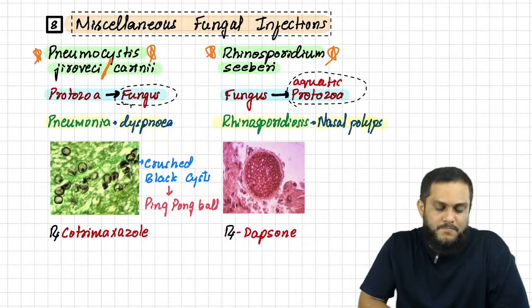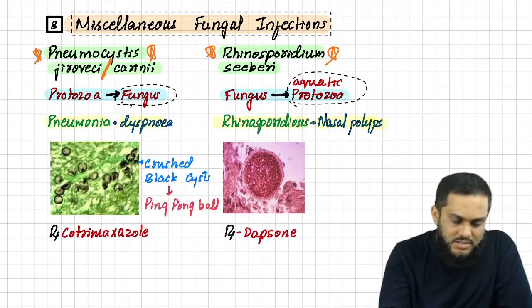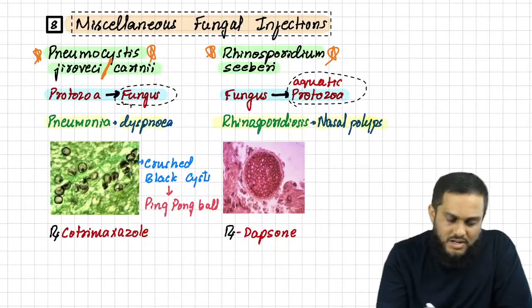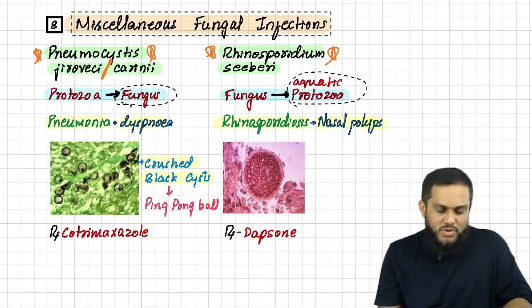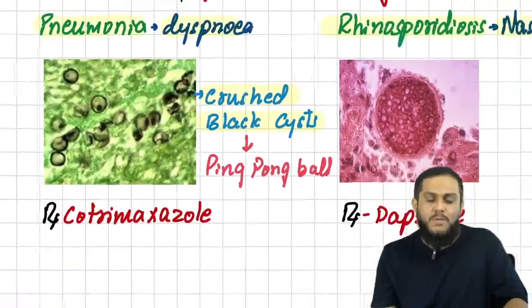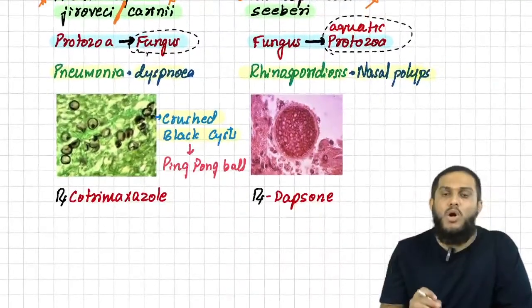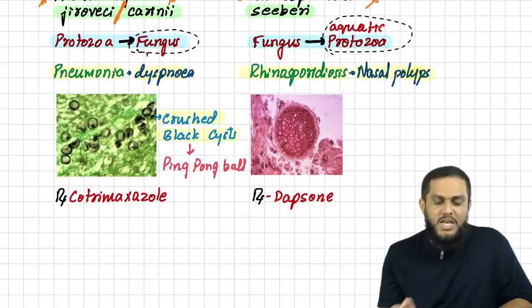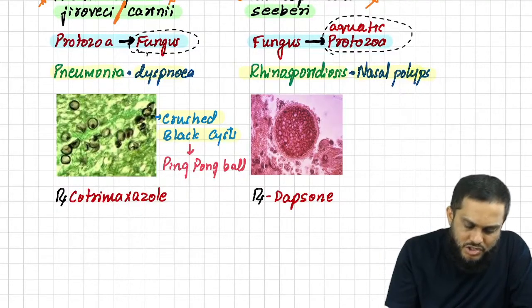And Pneumocystis jirovecii is present as black color cysts which are crushed. To some people they look like crushed ping pong balls. So that is called crushed ping pong ball appearance. This is what you see here. And you have to remember the name of this stain also. That is also important. The name of this stain is GMS stain.